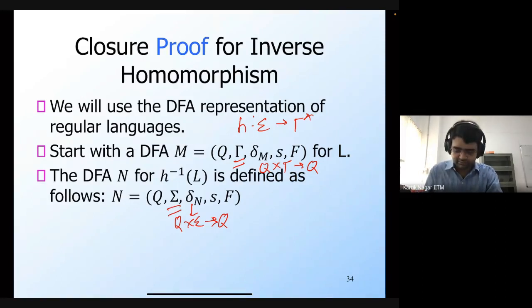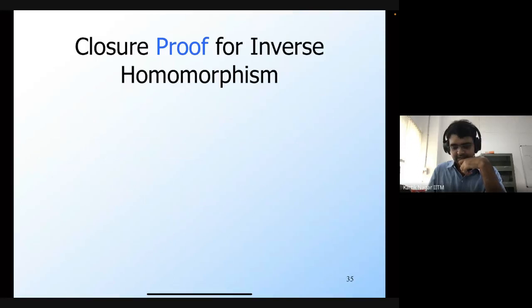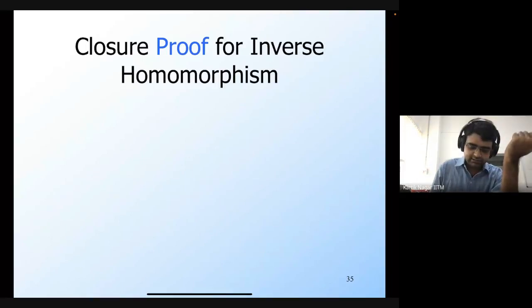Okay, so let's see what is going to be this transition function, delta N. Any guesses for what the transition function can be? Let's say I want to find out delta N of some Q comma A, where Q belongs to Q and A belongs to sigma.